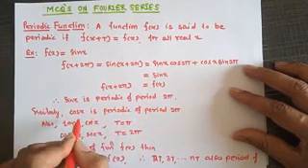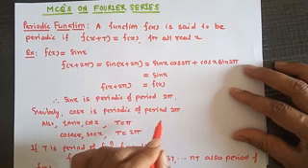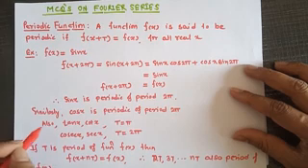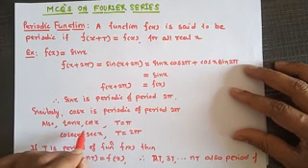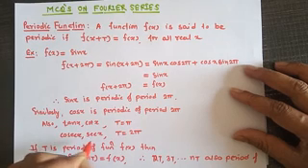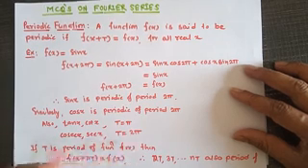Similarly, cos x is also a periodic function of period 2 pi. Tan x and cot x are also periodic functions of period pi. Cosec x, sec x are periodic functions of period 2 pi.